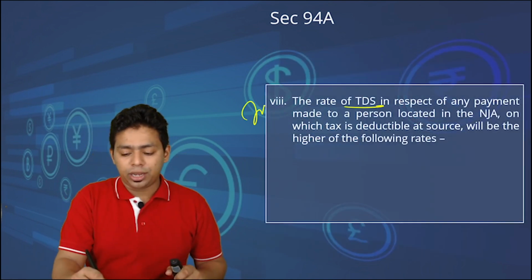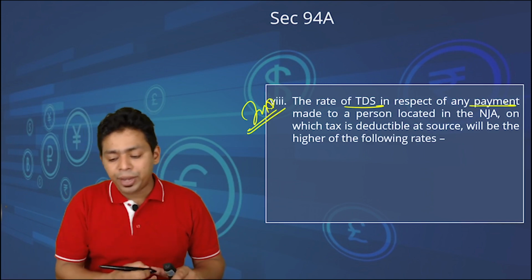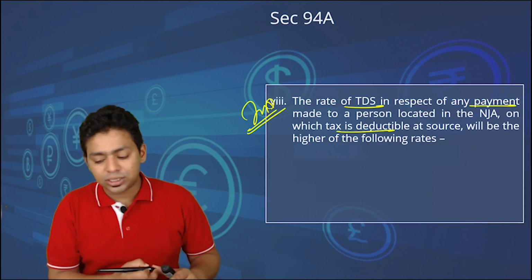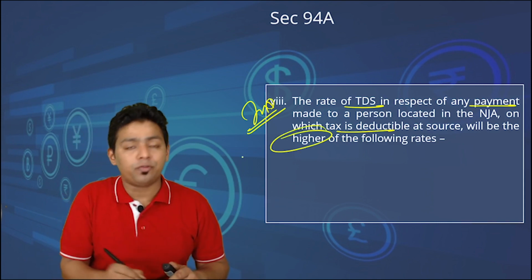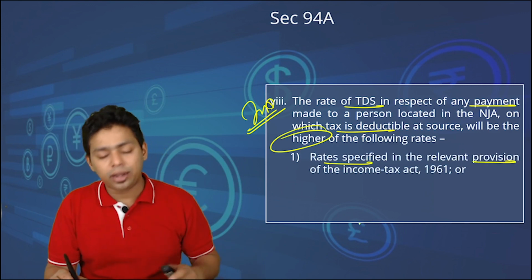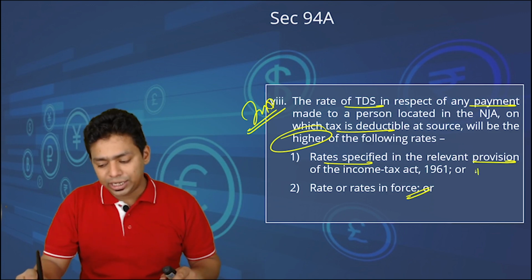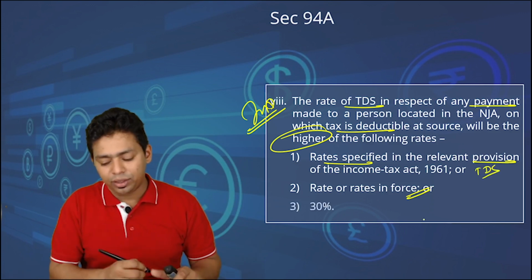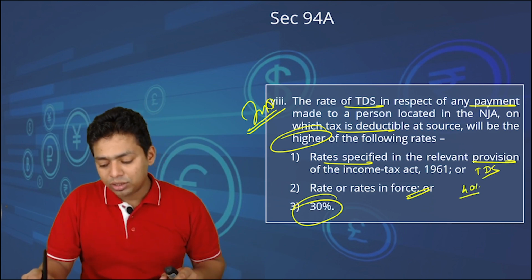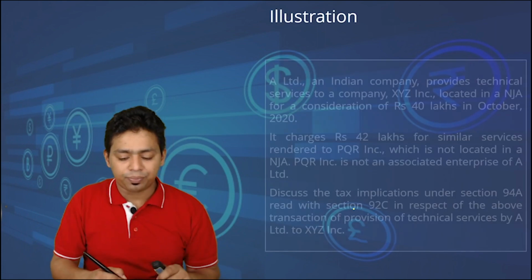The rate of TDS, again important aspect. The rate of TDS in respect of the payment made to the person located in NJA on which the tax is deductible at source will be the higher of following. First, rate specified in the relevant provision of the Income Tax Act, that is rate in force. Second, 30%. So this is the TDS rate, this is the applicable rate, and minimum 30%. So if rate in force is 40%, then you have to deduct the TDS at 40%. It cannot be less than 30%. Okay.